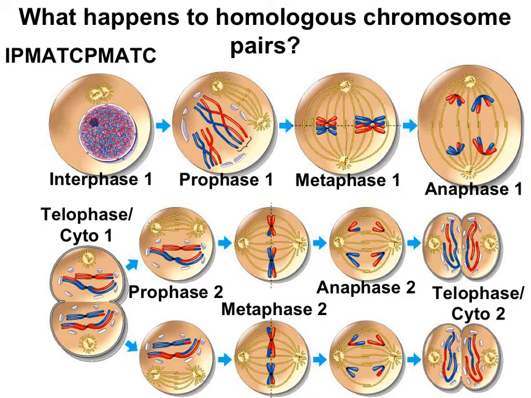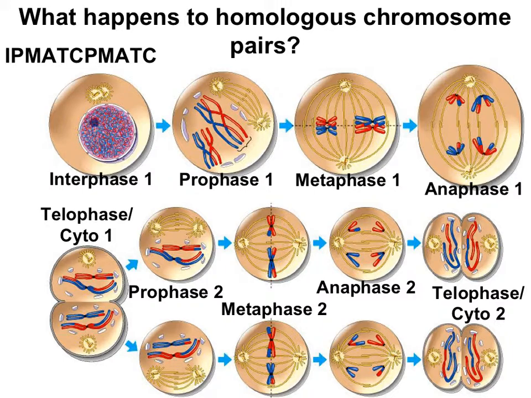This means that at anaphase 1, what's separating is the homologous chromosomes. Here's the red homologous chromosome 1 and the blue homologous chromosome 2 going towards this pole, and the blue chromosome 1, red chromosome 2 going towards the opposite pole at anaphase. Now what this means is that at the end of the first meiosis, the resulting cells get either the maternal homolog or the paternal homolog.